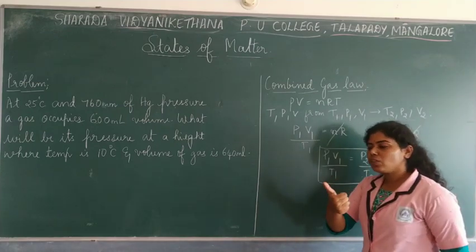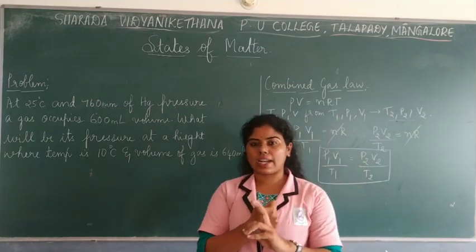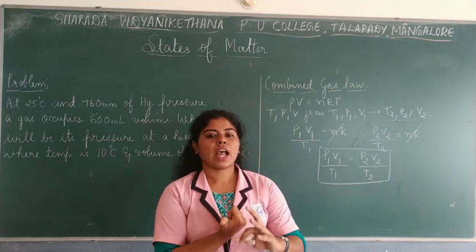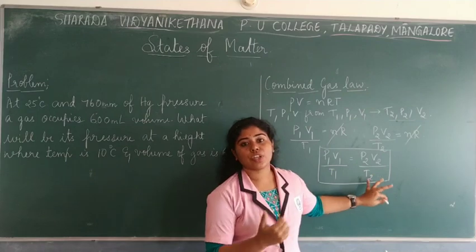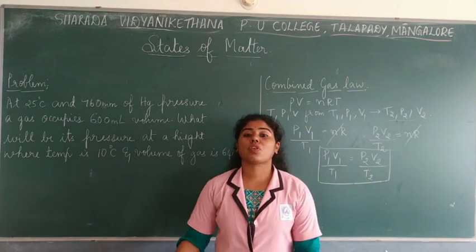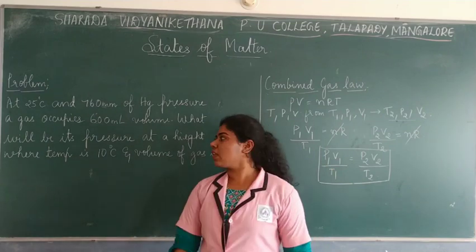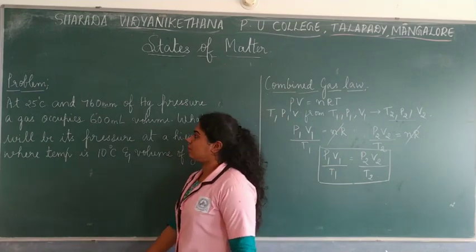One thing to be remembered mainly here is your ideal gas equation and what the parameters are, and your combined gas equation, which can be used to solve problems. Based on this, the problems will be asked. Let us solve one example.